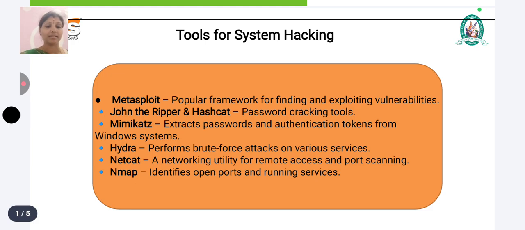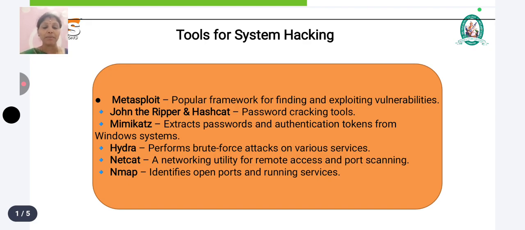Malicious attackers use brute force attacks for cracking passwords; for that we can reframe the password. We can avoid that particular malicious attack with the help of Hydra. The Hydra tool is one of the important tools for performing brute force attacks on services. Netcat is also an important networking utility for remote access as well as port scanning. We check that with the help of the Netcat tool.